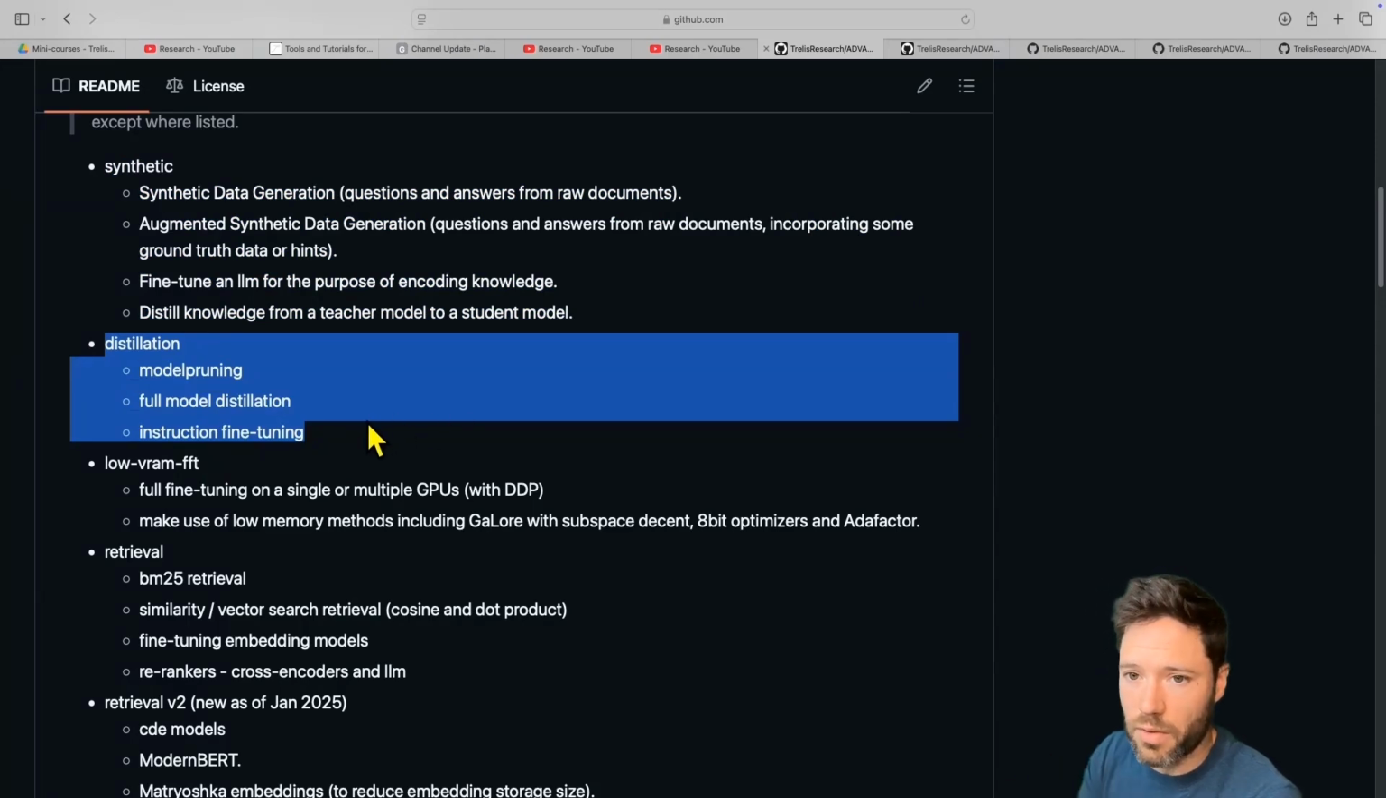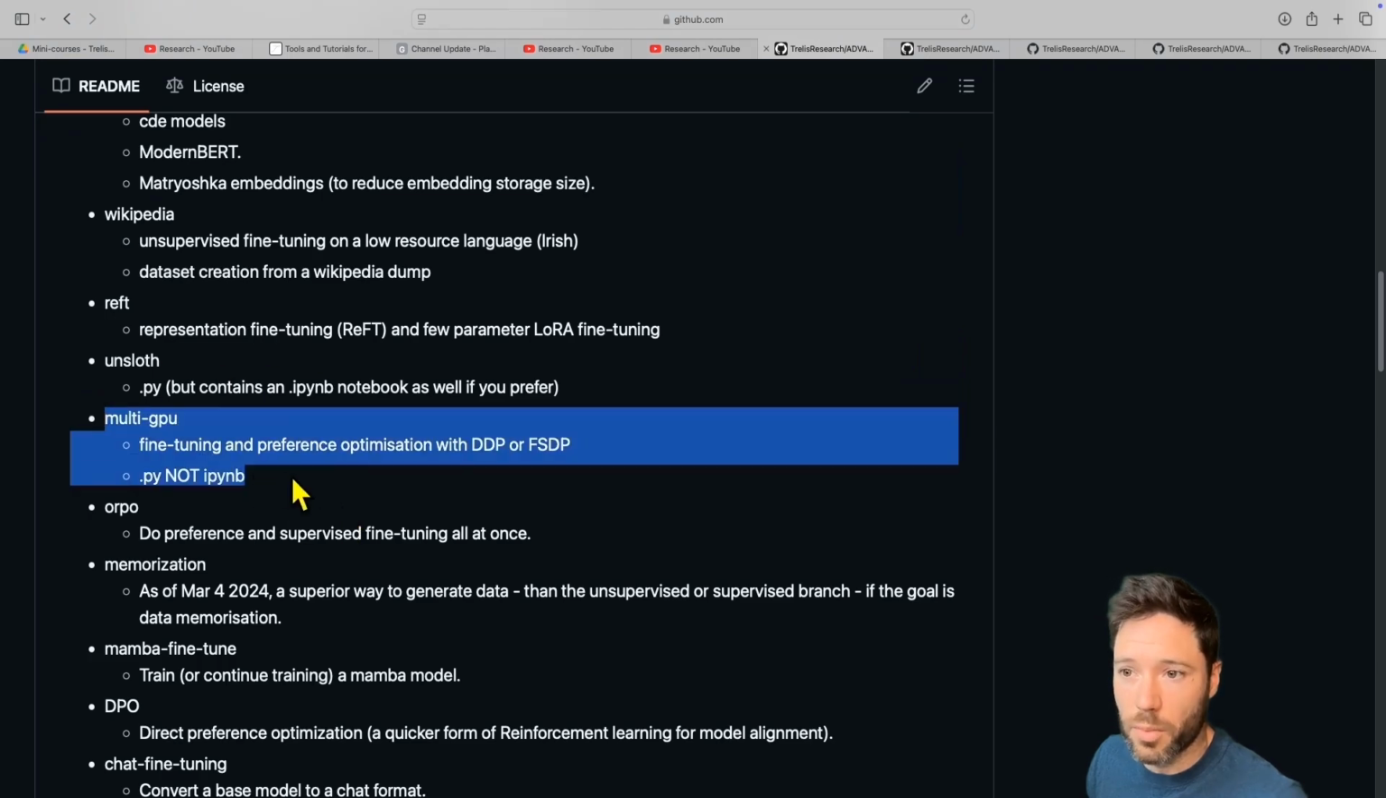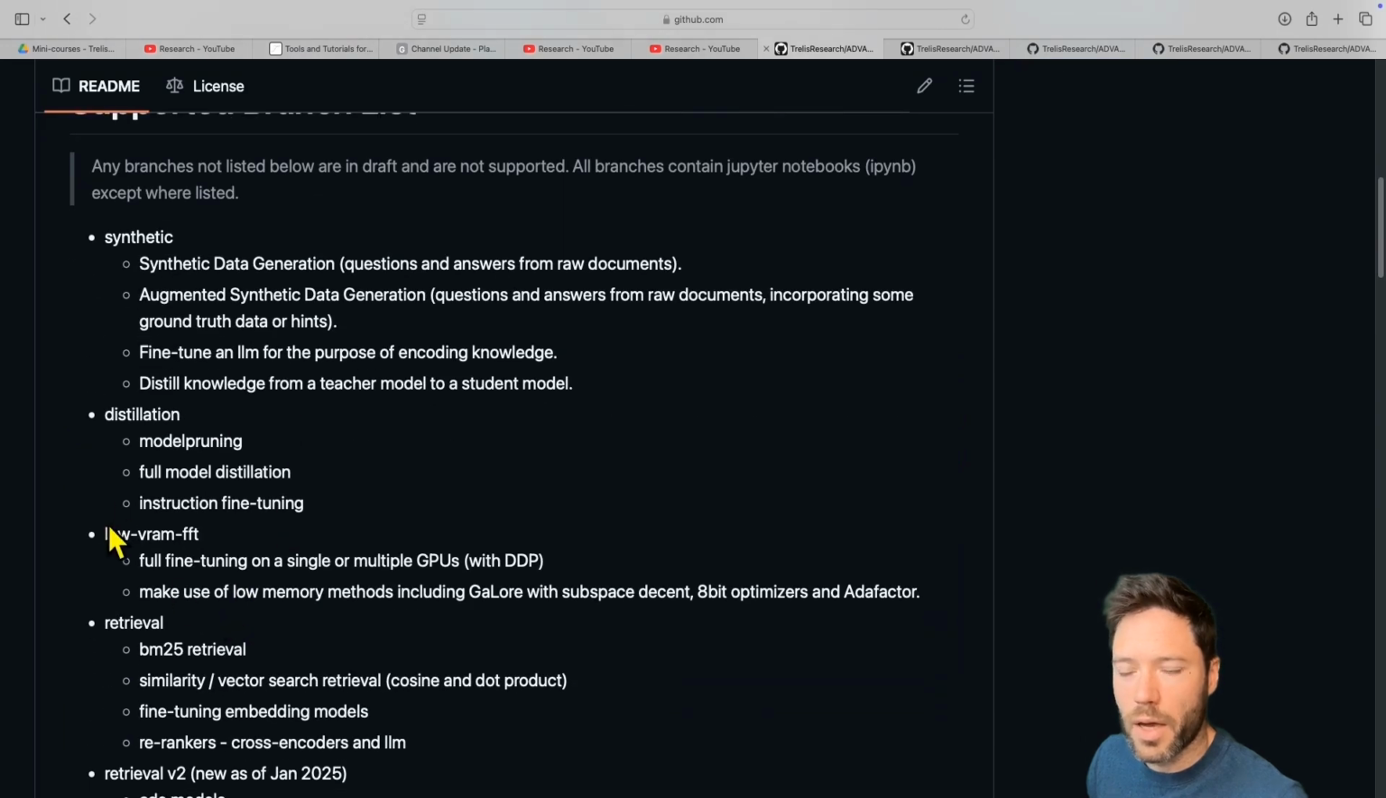This can be done using private APIs like OpenAI, or it can be done by distilling open source models to smaller ones. I support single GPU fine-tuning. For example, you can take a look at the Unsloth branch, but also I have branches on multi-GPU or low VRAM multi-GPU, including using techniques like GaLore, which is a gradient approximation type approach that allows you to get the quality of full fine-tuning, but without so much VRAM. So yeah, I generally try to support both the single GPU and multi-GPU approaches to fine-tuning.